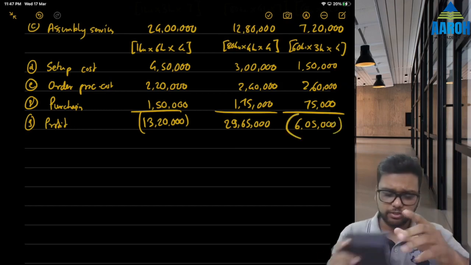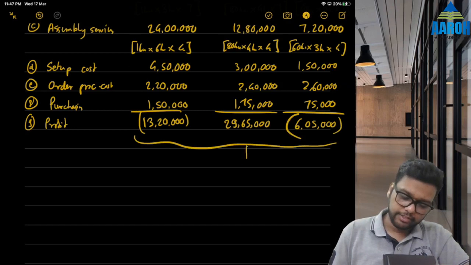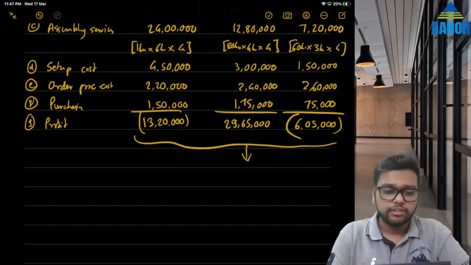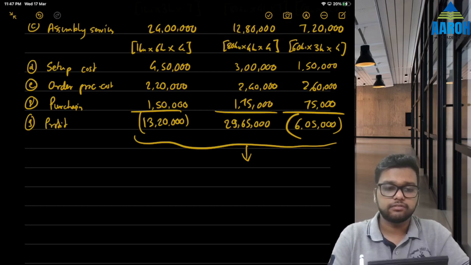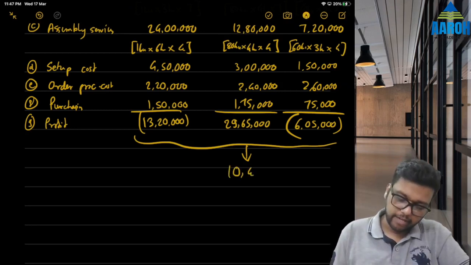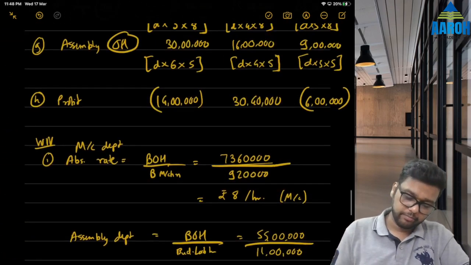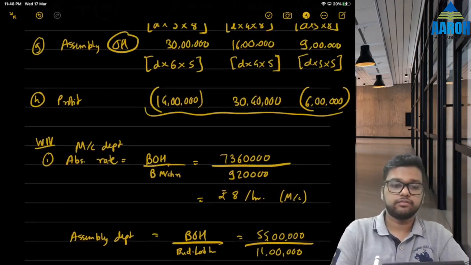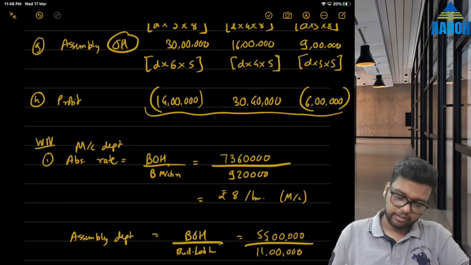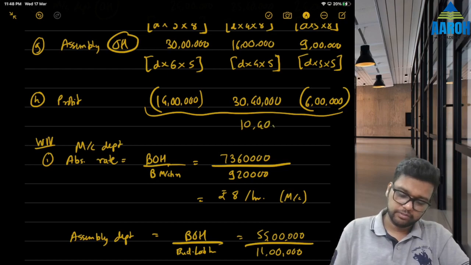Best way of verification is always take total of this, take total of traditional also. This will be 29,65,000 minus both minus figures. Total is coming to be 10,40,000 rupees. Here also it should be same. Check. Correct. 10,40,000 rupees.